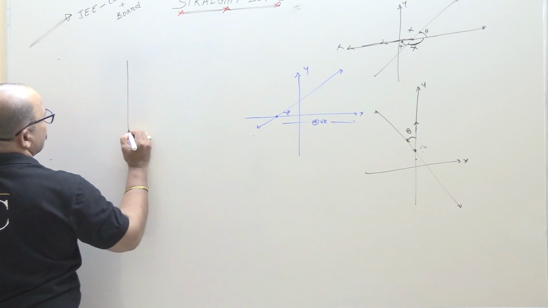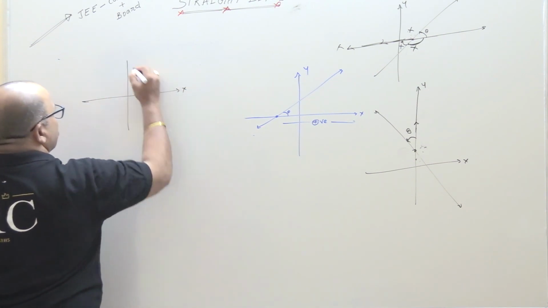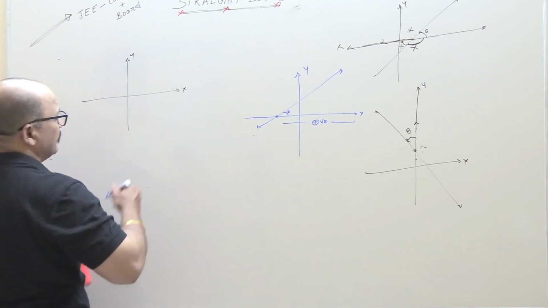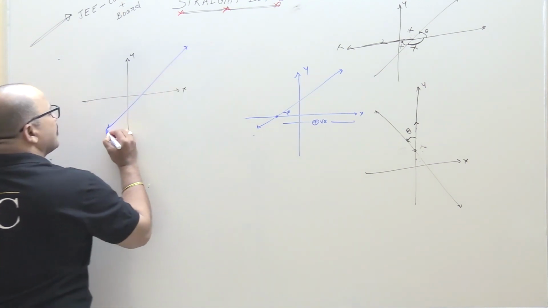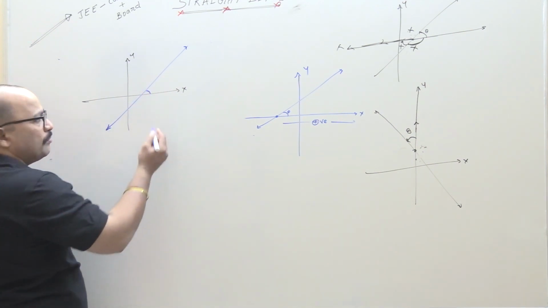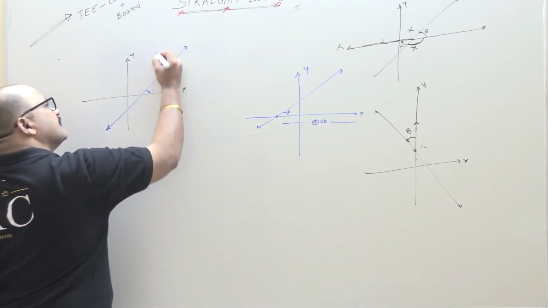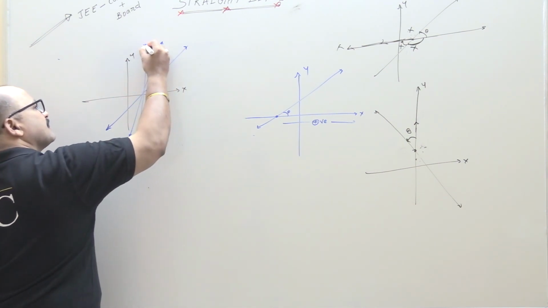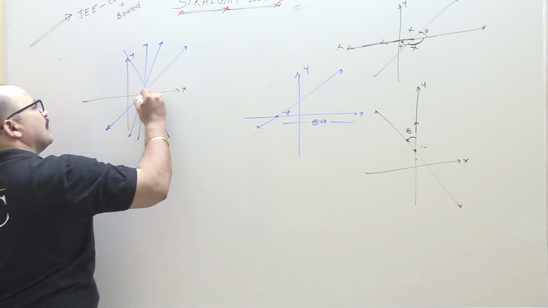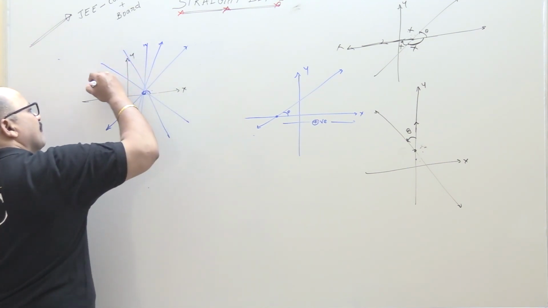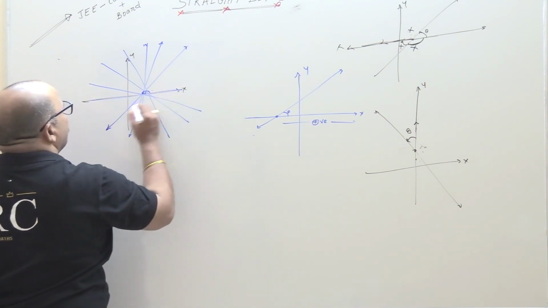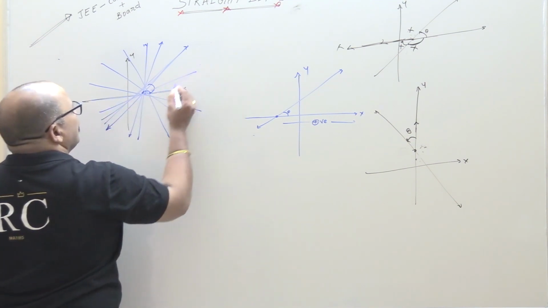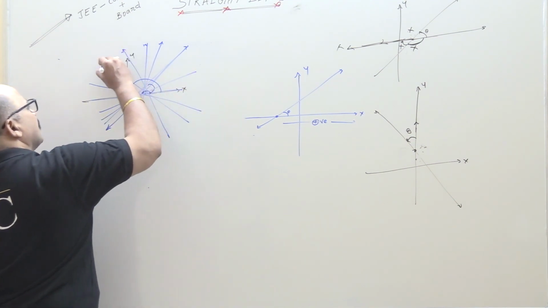For example, students, now I am going to draw the line. This is the x-axis, this is the y-axis. This line makes what angle? Approximately 45 degrees. Next line, approximately 60 degrees. This line is 90 degrees. Next, this line is 120 degrees, 150, 160, 180 degrees. Again, next 45 degrees. So a line can rotate only